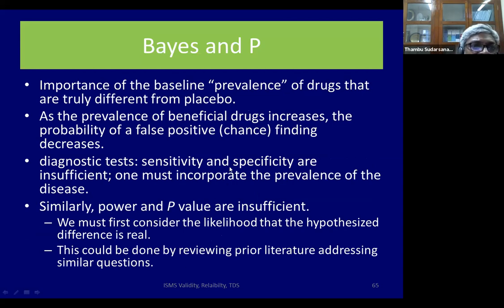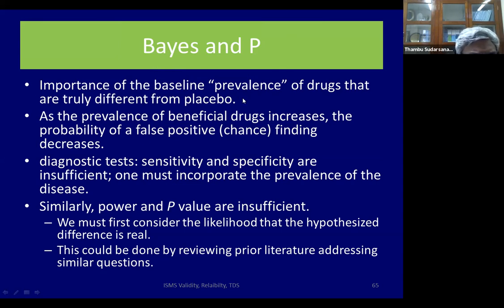Now, let's look at some more the connection between the Bayes and p-value. What is Bayes? What I told you earlier, the Fagan's nomogram. You have a pretest probability. You marry that information with the current information that you got, which is the sensitivity and specificity, positive, negative value of a test, and you come to a posterior conclusion. You start off with the prior information before you do the test, the pretest probability. Then you do the test. When you marry both of these, you come to a post-test probability. This whole concept is called Bayes. It was initially propounded by one Reverend Thomas Bayes. So now we are going to talk about the connection between Bayes and p-value.